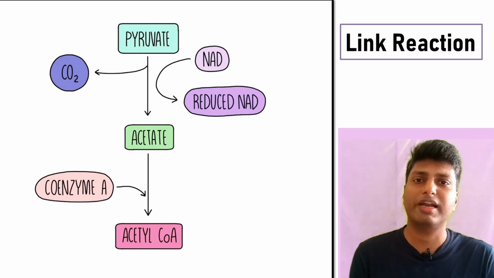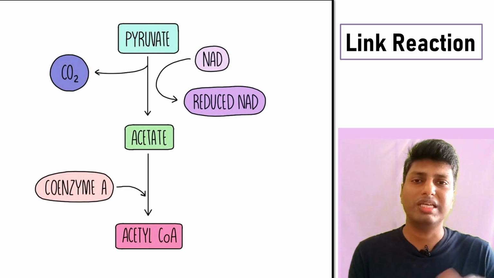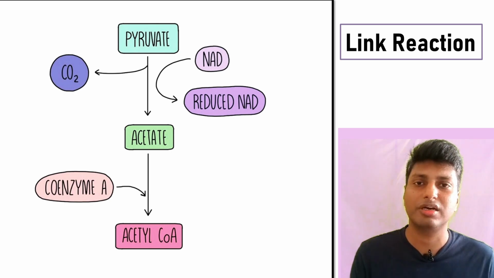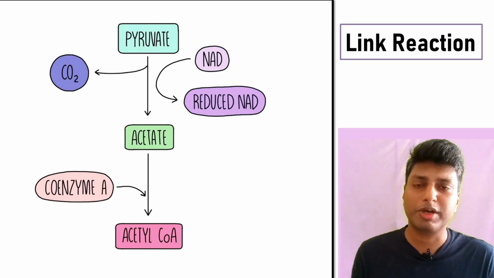How does the pyruvate get converted into acetyl coenzyme A? So dear students, we know that we have two molecules of pyruvate, and how exactly pyruvate gets converted into acetyl coenzyme A? This is a simple oxidative decarboxylation reaction. Again, oxidative decarboxylation means oxidation is loss of hydrogen and decarboxylation is loss of carbon dioxide. So from the pyruvate there is going to be loss of hydrogen and loss of carbon dioxide. When there is loss of hydrogen, who is going to accept the hydrogen?